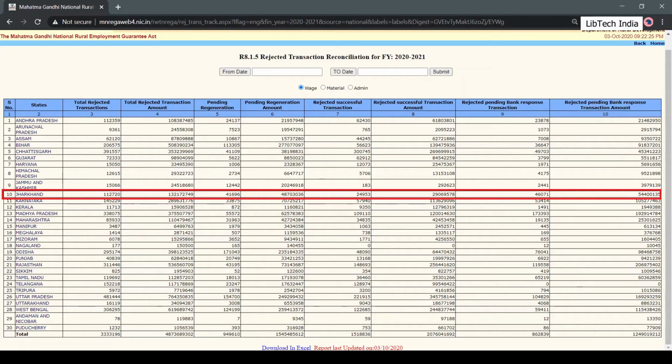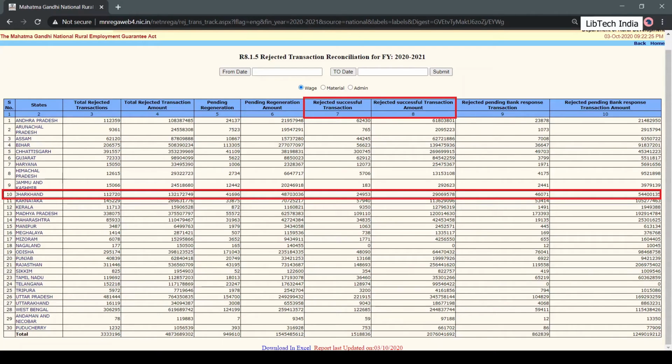Here we can see that columns 3 and 4 show us the total transactions that were rejected and the corresponding amount that was rejected in the financial year 2020 to 21. For Jharkhand, that is an amount of over 13 crores. The next two columns, columns 5 and 6, show us the transactions that are yet to be regenerated. Once the underlying reason for rejection is fixed and the payment is regenerated, it can be completed successfully even after 3 or 4 failed attempts.